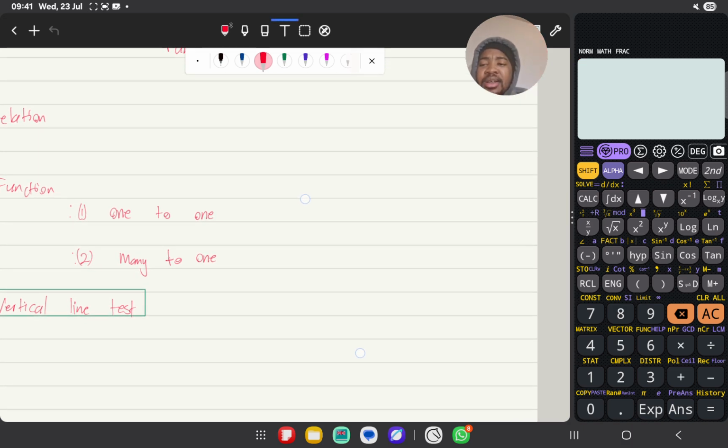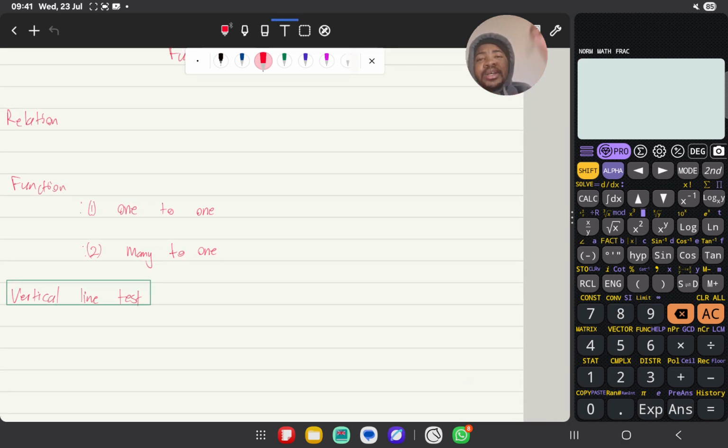When we are defining what a function is, for this section we have to define what a function is, like we've already done. And not everything that is on the Cartesian plane is a function. Not everything on the Cartesian plane is a function.